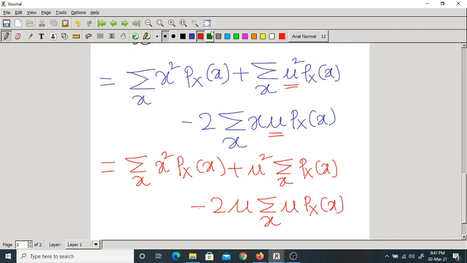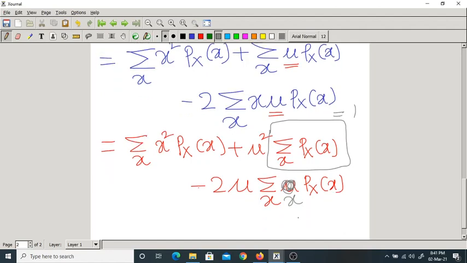Now here we can use some of the basics of the PMF. What is this? This is the sum of all PMFs. That has to be equal to what? 1. Okay, I think I made a mistake here. I'm sorry. It should be what? Should be x.